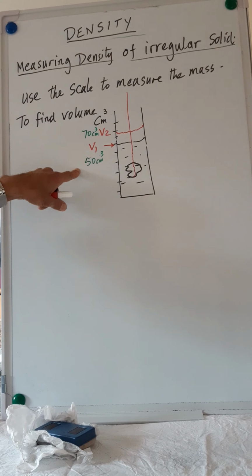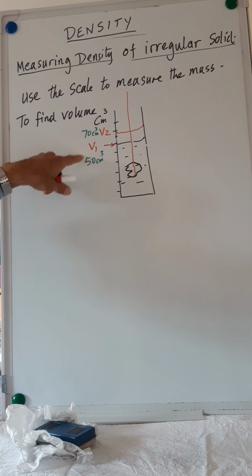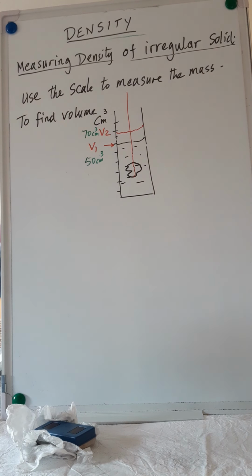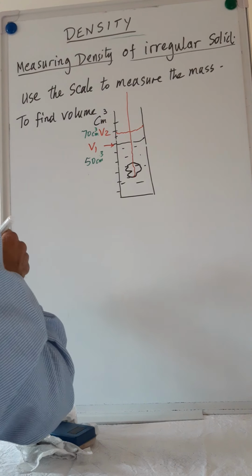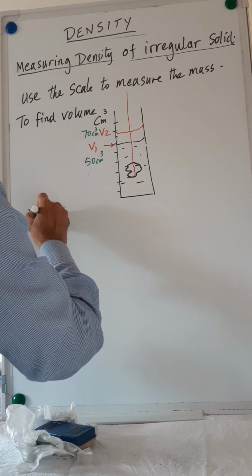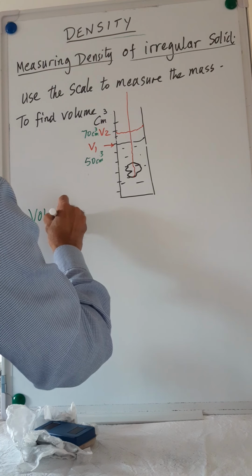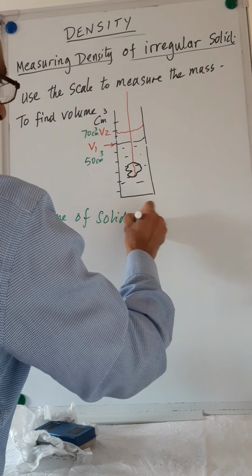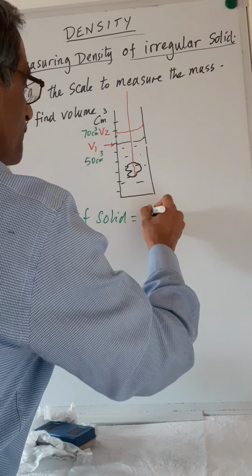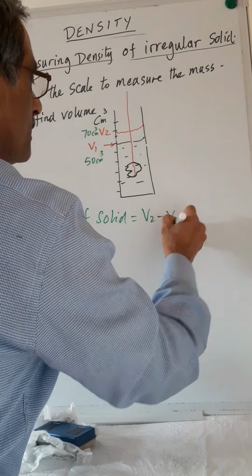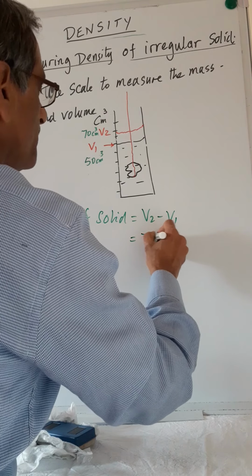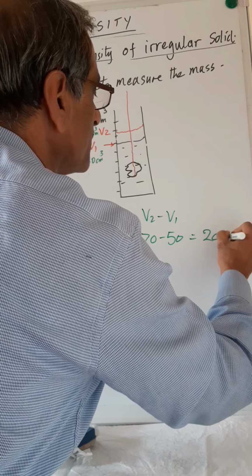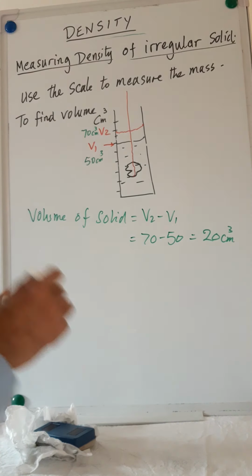So the volume of stone will be equal to the amount of water that has been displaced. So volume of solid equals V2 minus V1, which is 70 minus 50, which is 20 centimeter cube.